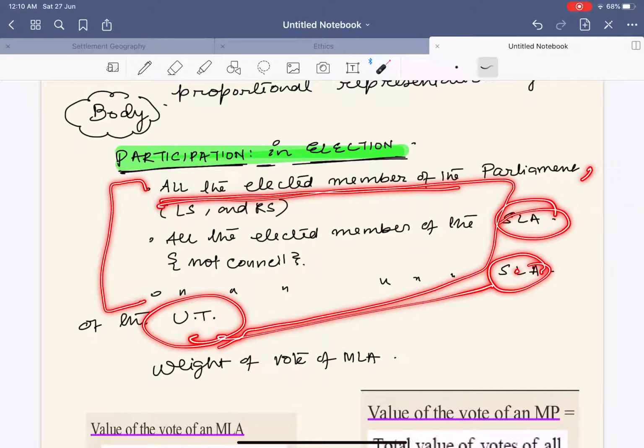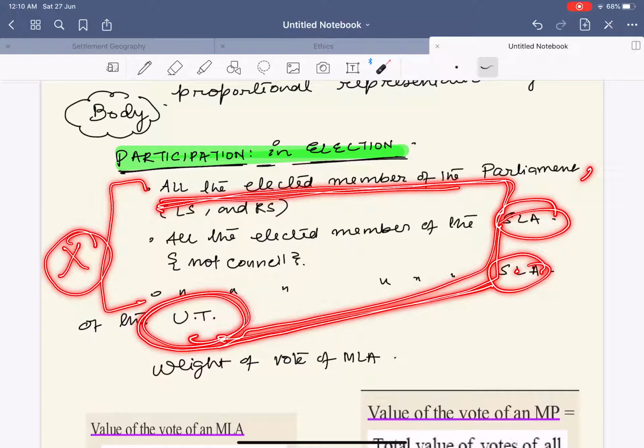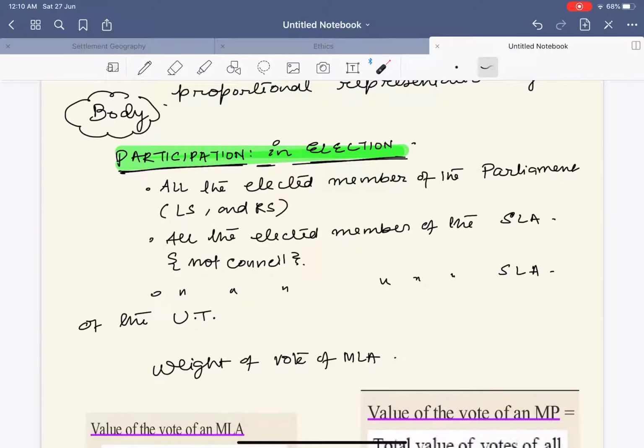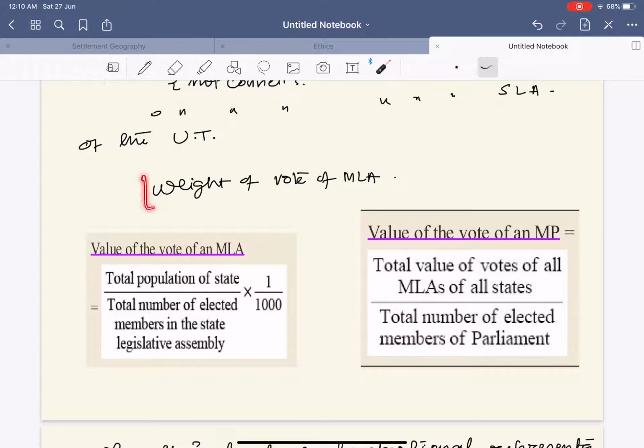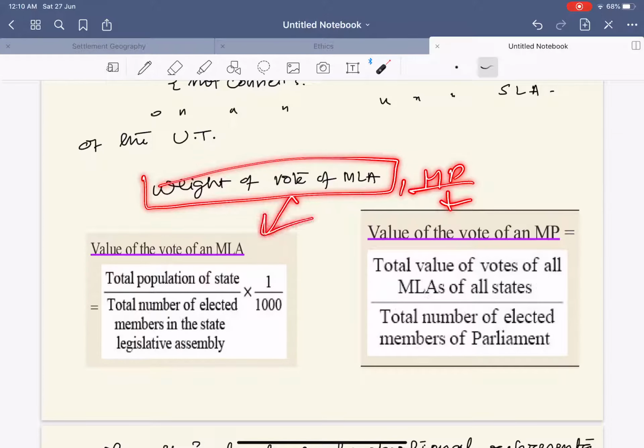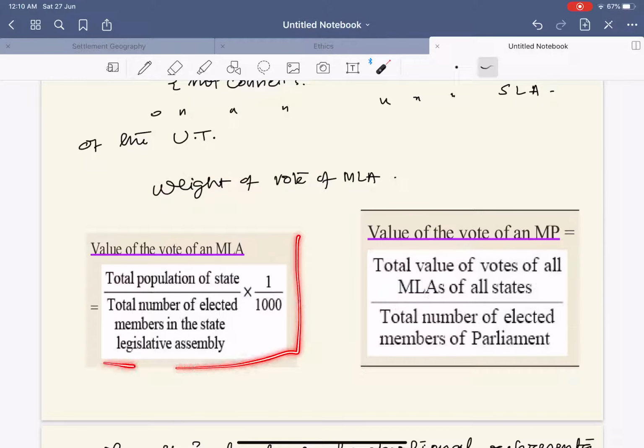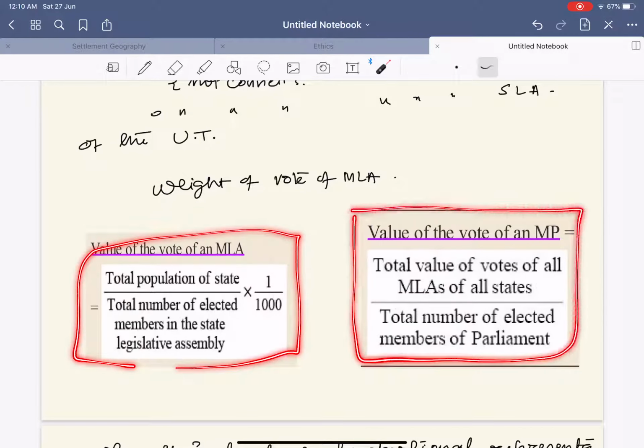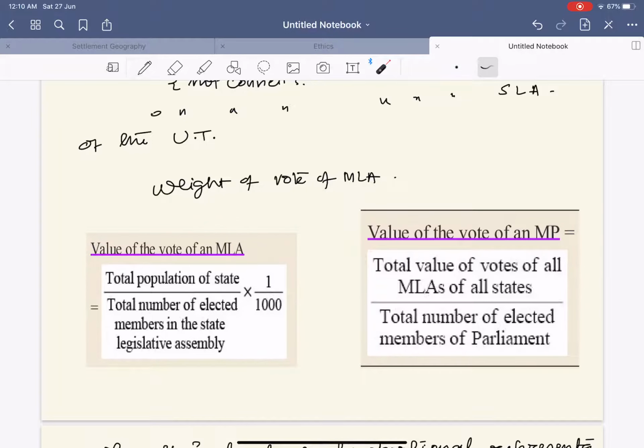Basically people write like this. This is the very wrong method of writing. All the elected members of the parliament, state legislative assembly, and the legislative assembly of the union territories. This is the most simplified form of writing your answer. Within one line you are going to completely finish who participates in the election. Now, weight of the vote of MLA and MP. This is for your MLA and this is for your MP. If you can present this in a box, so far so good, the examiner will give you at least some marks.